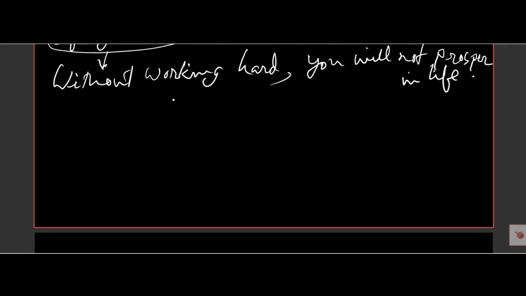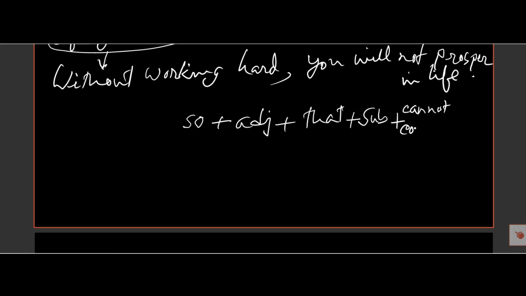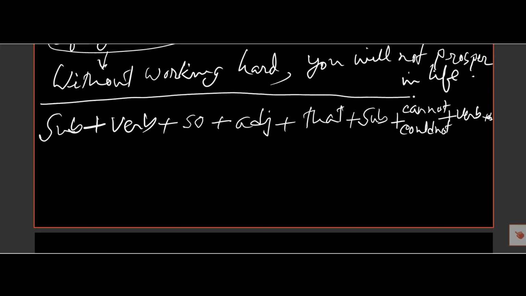If there is so plus adjective plus that, and there is subject, cannot, could not, then verb, then others, and so the structure is subject plus verb. This is the structure of a complex sentence.